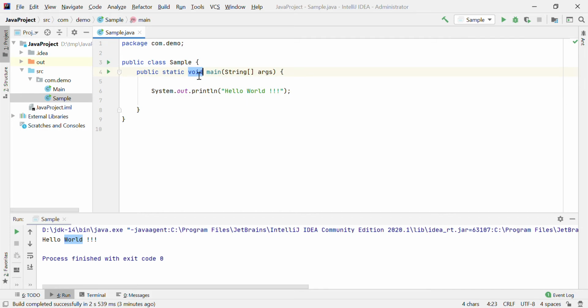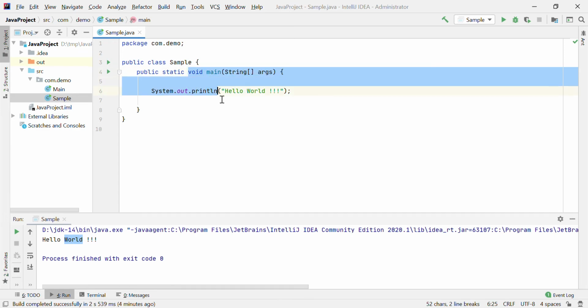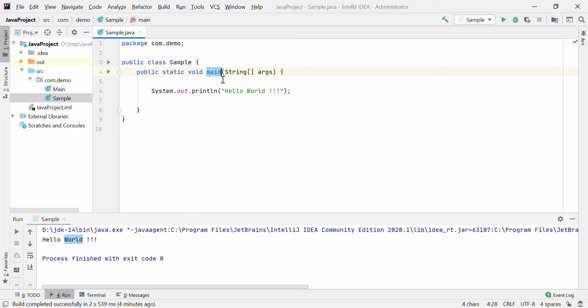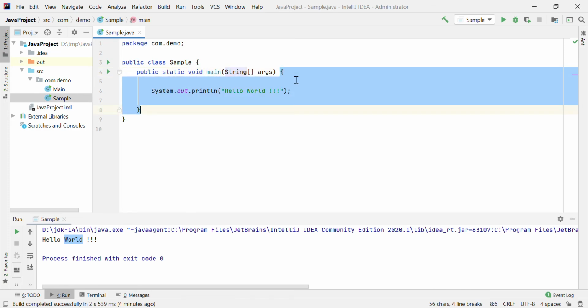What is this? This is your return type. What does your method return? In Java, you can write a method that can return something or doesn't return any value. If you want to return some integer value, some string value, some array, anything, you have to specify it. Sometimes you don't want to return any specific value, and then you have to mention void. So this is the complete syntax of a method. Any method has a return type, method name, input argument, and body.